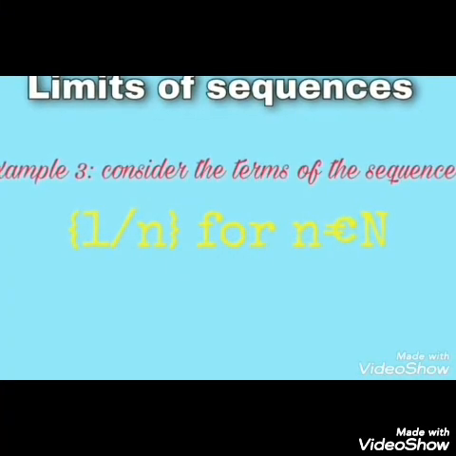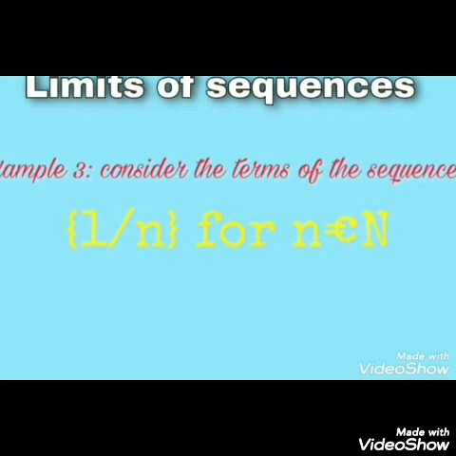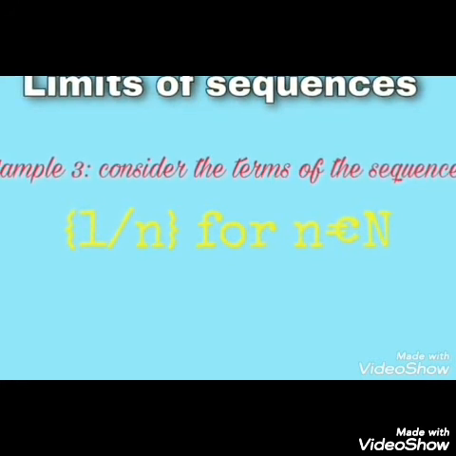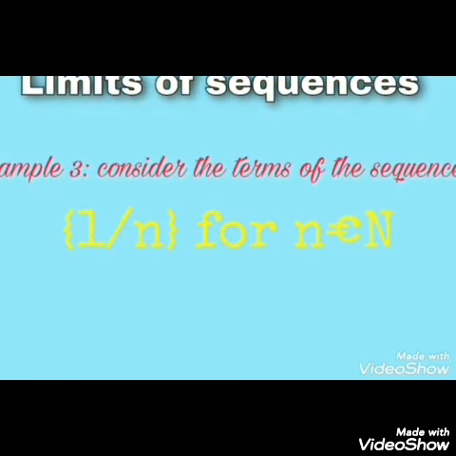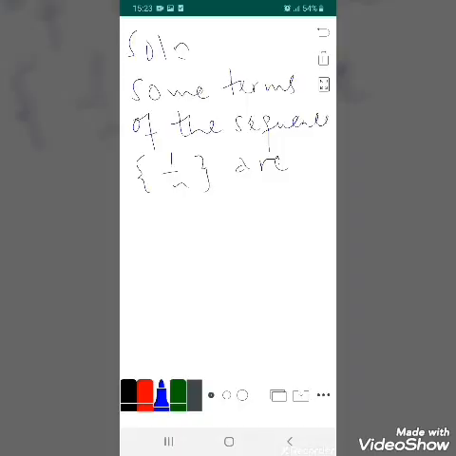Limits of sequence. Example 3: consider the terms of the sequence 1 over n for n an element of the natural numbers. Here are some of the terms of the sequence 1 over n. For n equals 1, it is 1 over 1, which is 1. For n equals 2, it will be 1 over 2.